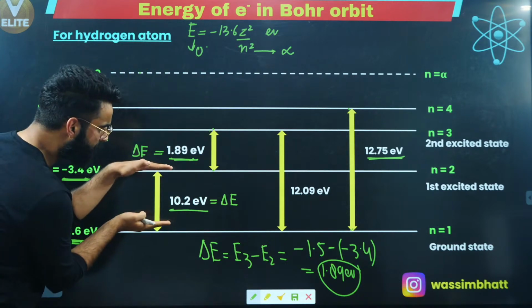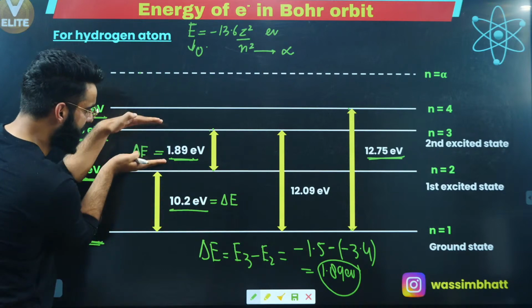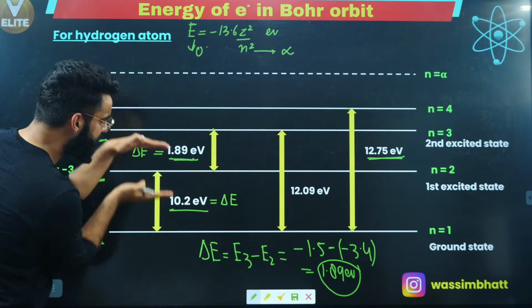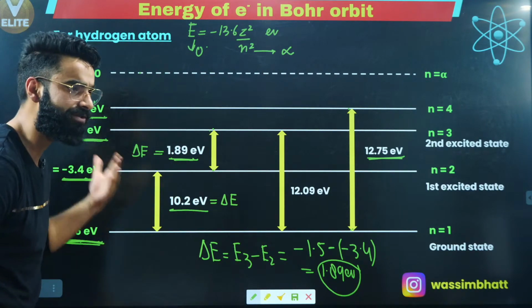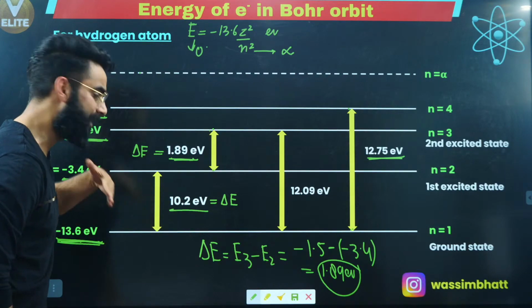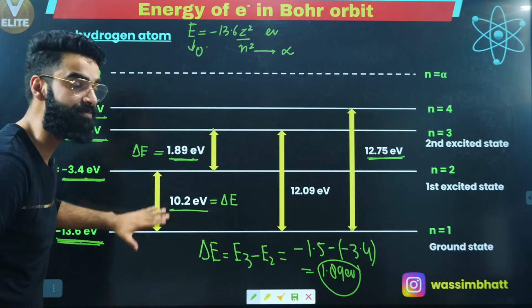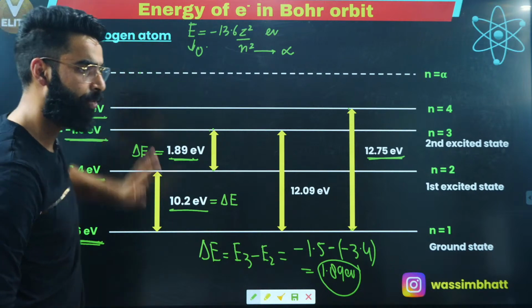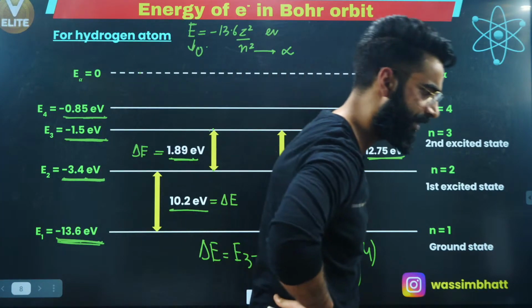So what is happening to the successive energy gaps? Are these energy gaps increasing or decreasing? Can I say the successive energy gaps keep on decreasing as n keeps on increasing, right?